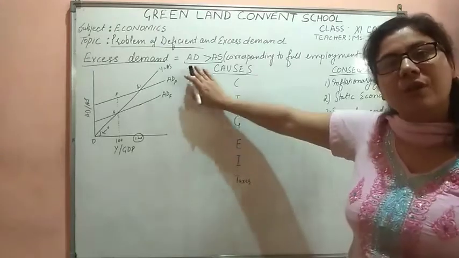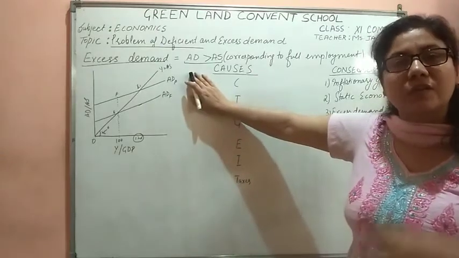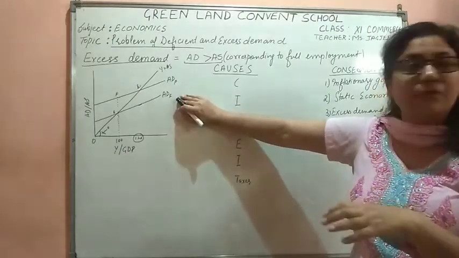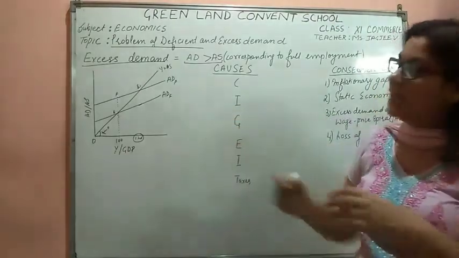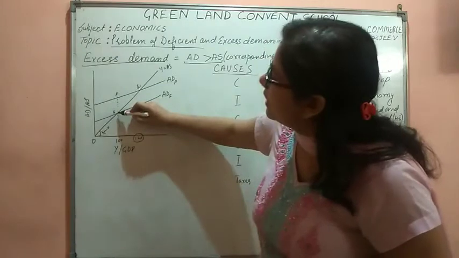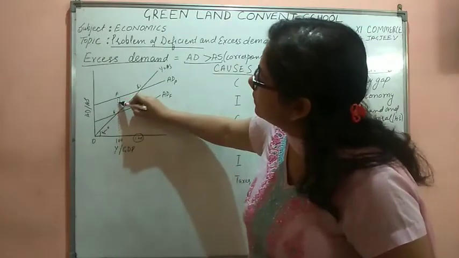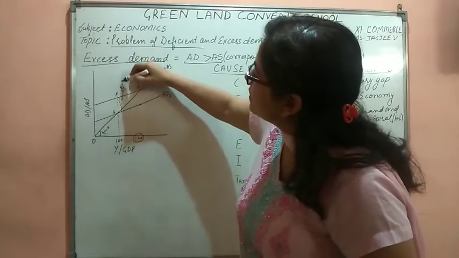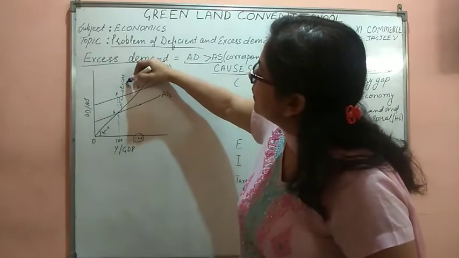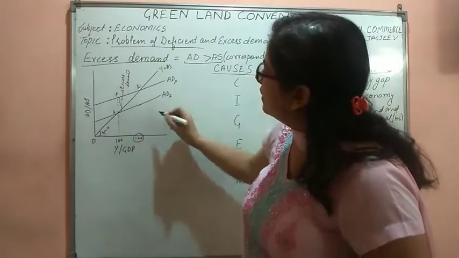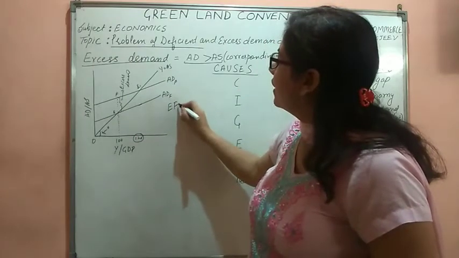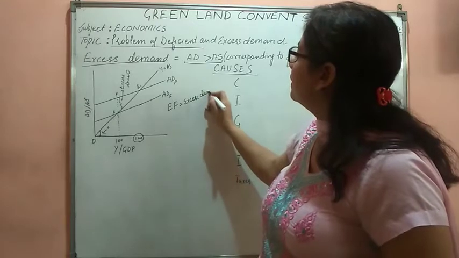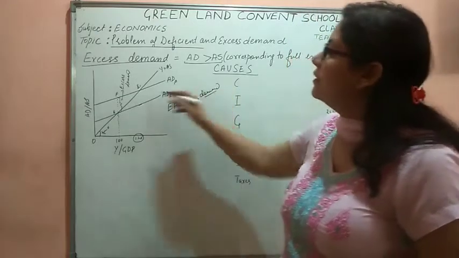We cannot go beyond the full employment level because we do not have the resources in our country to exceed the full employment level. So, when we say the excess demand, we are exceeding it right over here. This is the excess demand. This is termed as excess demand. EF is equal to excess demand. That is the vertical difference.